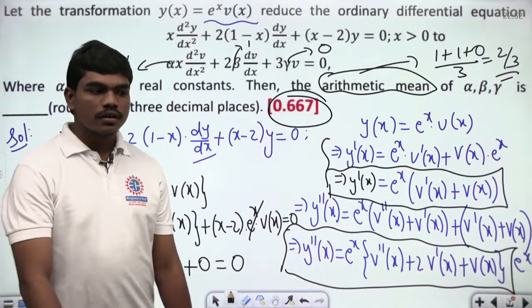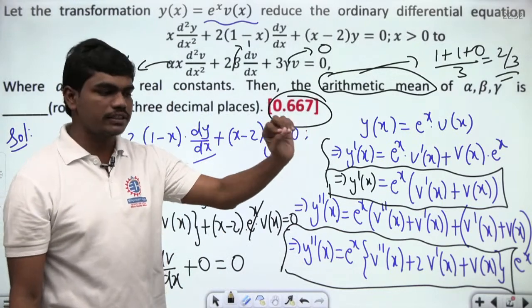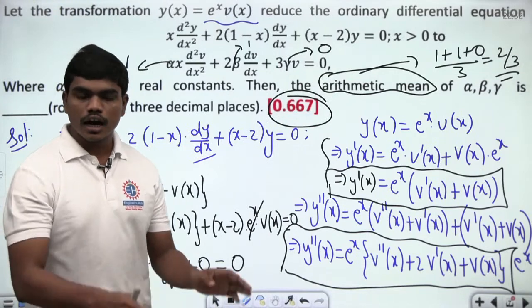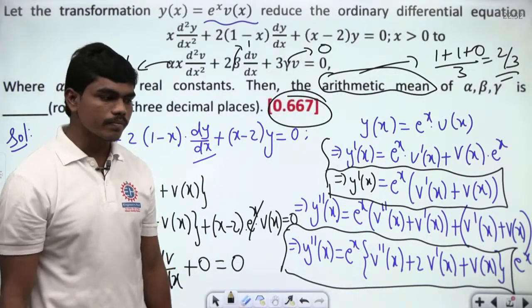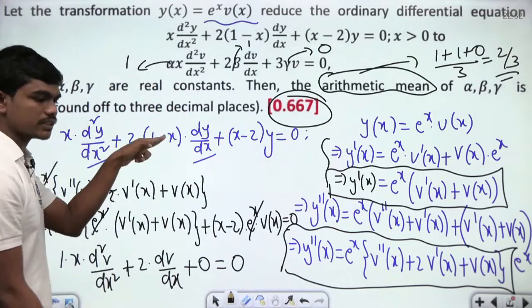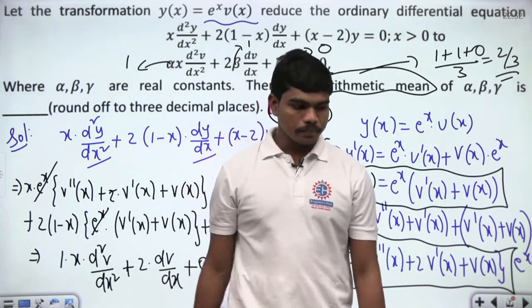Correct? Can you all understand this? This is a very simple question actually. Just with the basic knowledge of differentiation, you can try to attain the solution of this. Is that clear to all of you? Are you all clear so far? It's very simple thing. Just differentiate the given function twice and then substitute in this equation and make a bit of simplifications. Okay, that's it. You will get 2 by 3.